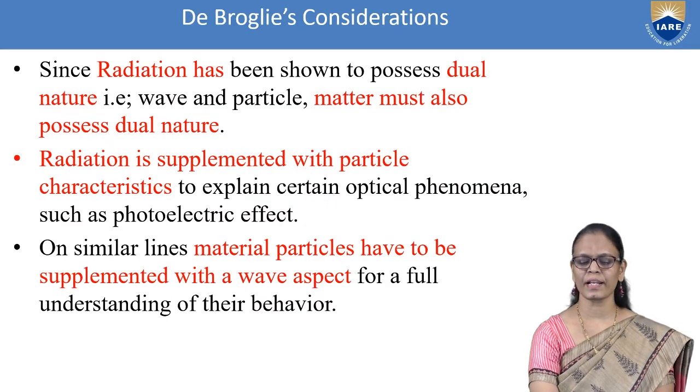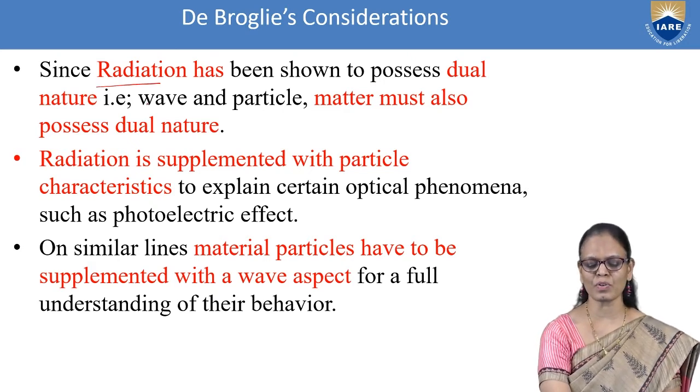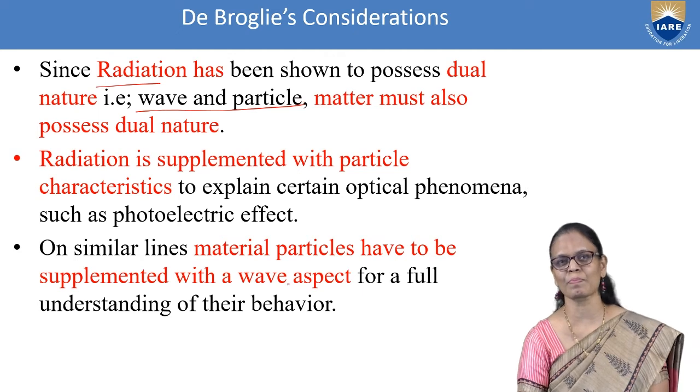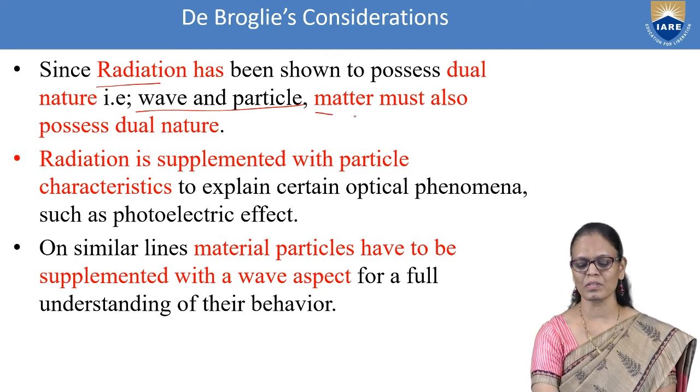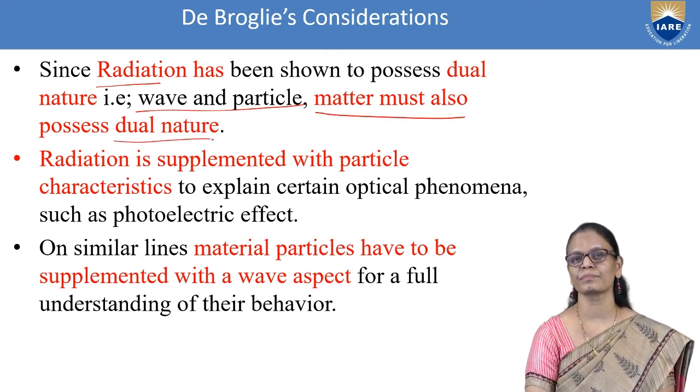What he said is, since radiation has been shown to possess dual nature, because radiation shows both natures, wave as well as particle, matter also must possess dual nature. So how do we express this dual nature?